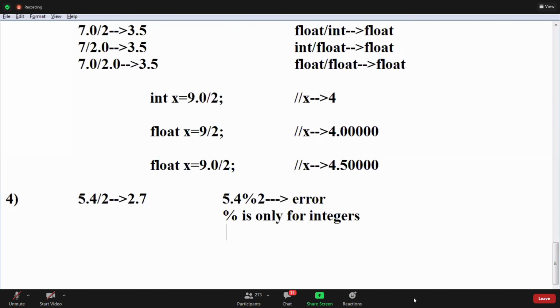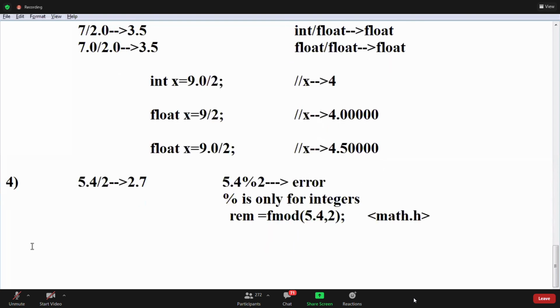Guys, we can't find it that way. There is one function, the fmod function, for float values. It exists in the math.h header file. If you want a remainder for float values, use fmod.